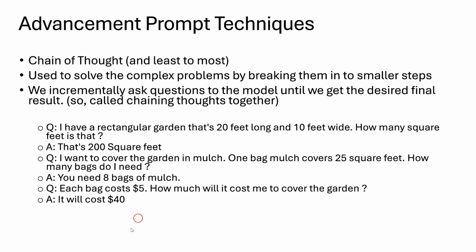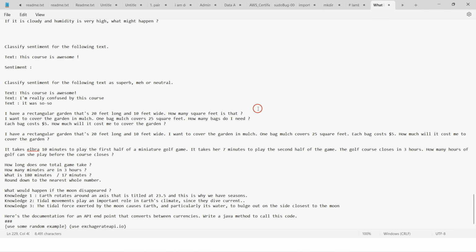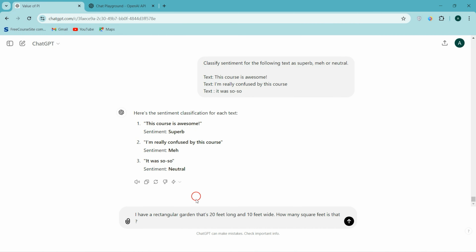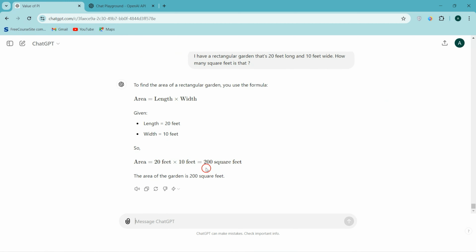Now we'll take the same example and we'll see how this model behaves. I'm going back to my list of prompts here. I'm copying the first one. That is the first prompt: I have a rectangular garden that's 20 feet long and 10 feet wide. How many square feet is that? Now we'll see how the model responds. It's saying 200 square feet. To calculate square feet, it used area equals length times width.